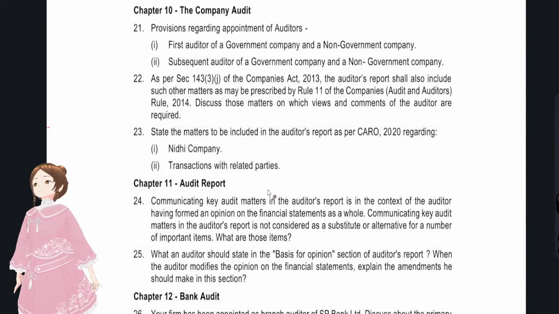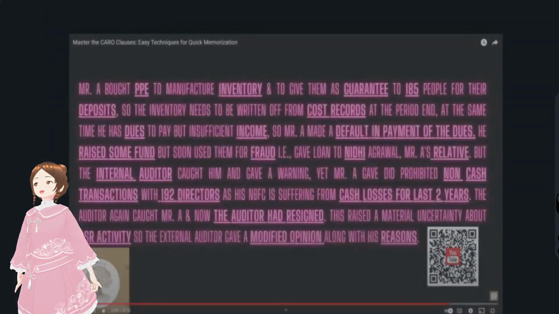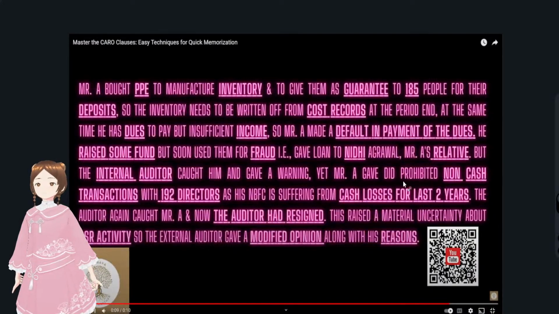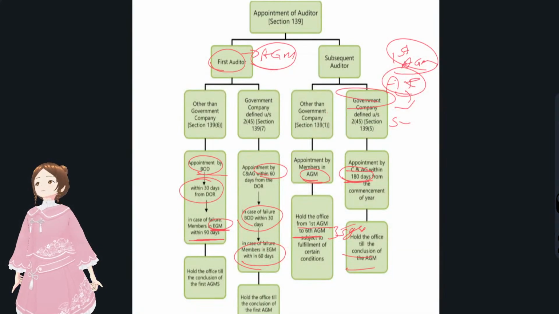I'll make that in 2 ways. Like, if you are a mnemonic person, I have given this in the previous attempt with regards to a story kind of thing, to remember the CARO clauses. Or if you are a person who remembers things in a visual memory format, or you have a photographic memory, then I will add some other method also, and I will give it today or tomorrow. I'll post a video on that.